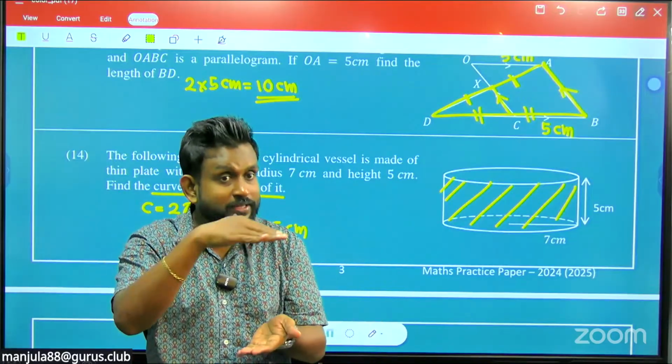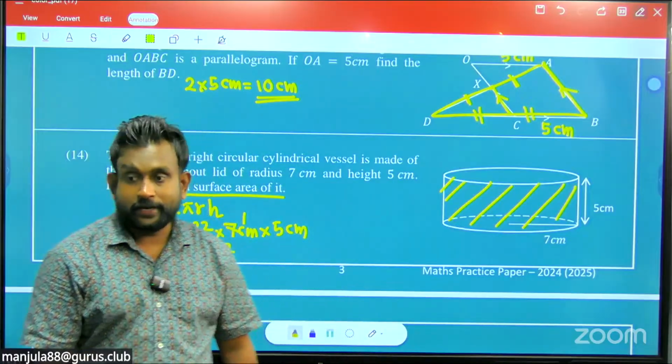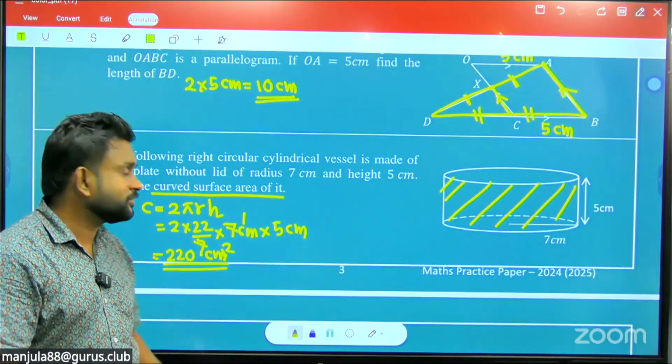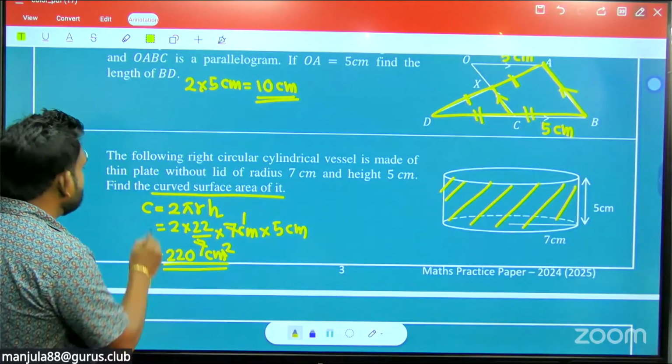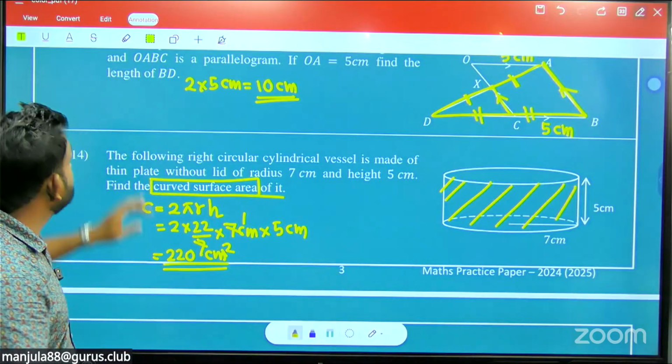Then curved is 2πrh, base is πr squared, not 2πr squared. Why? The lid is not there. That means no surface found. Okay, right. Remember that kind of questions would be there. Clearly see here, no problem. They mentioned the curved surface area only. Right.